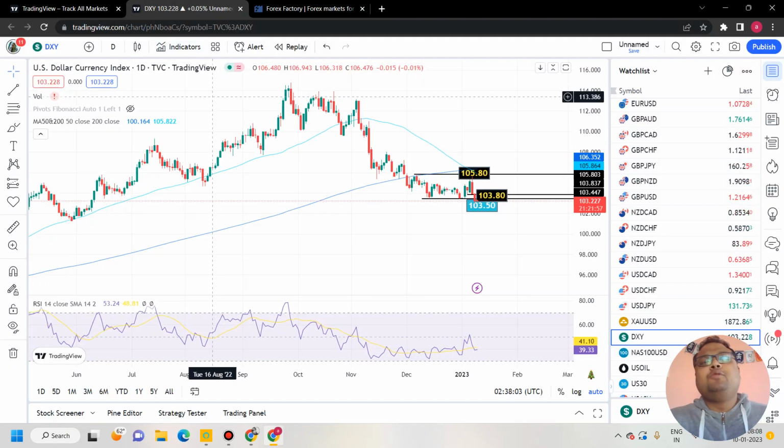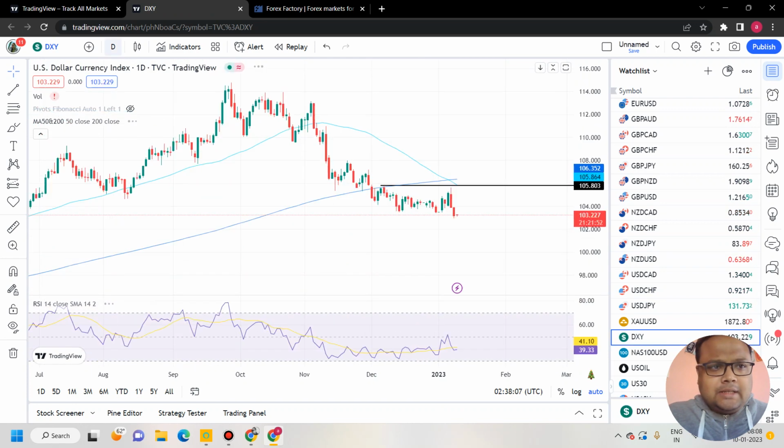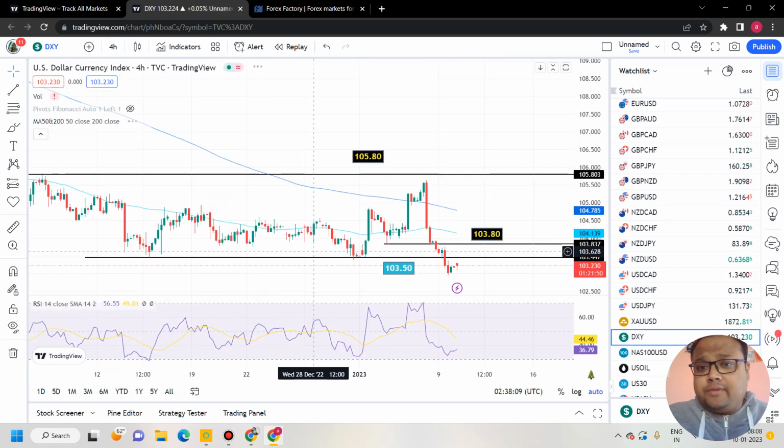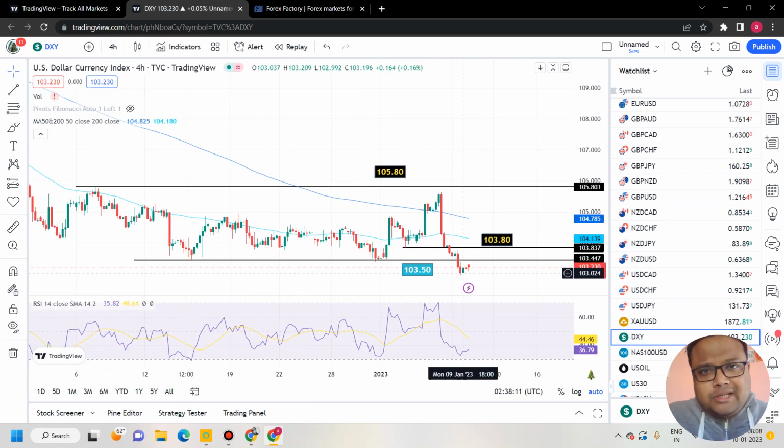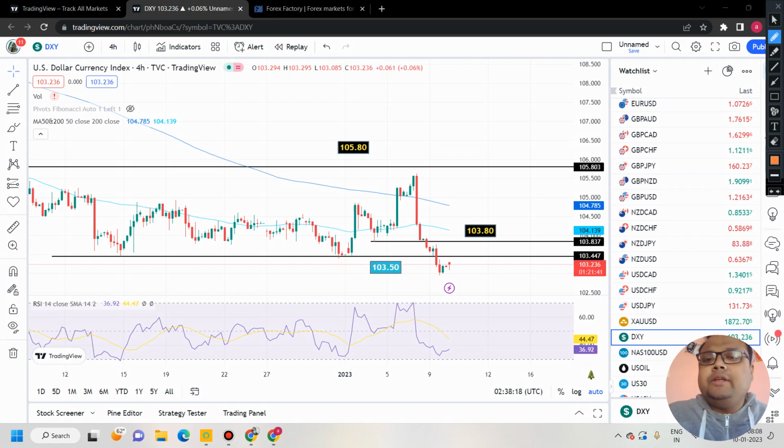Now let's move towards the chart. Let's discuss DXY first. As DXY has broken the support yesterday, there may be a temporary upside on the chart of DXY again. If DXY starts going up, then observe DXY around 103.50, 103.80 in this zone, because DXY may go for a pullback and may reverse again.